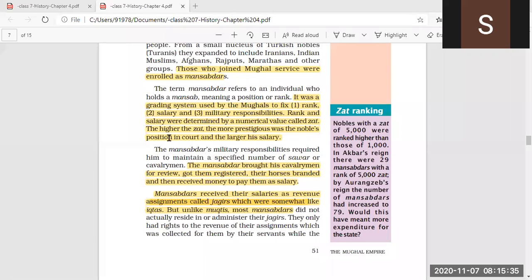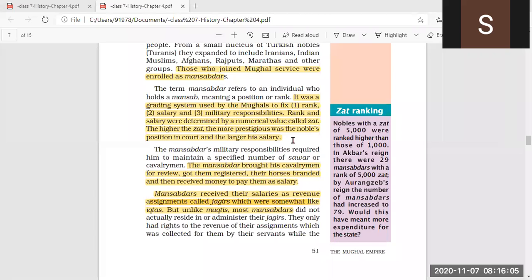Now, rank and salary were determined by a numerical value called zat. What was zat? Zat was the numerical value given by the Mughals to the individuals who performed duties for the Mughals. The higher the zat, the more prestigious was the noble's position in the court, and the larger his salary.